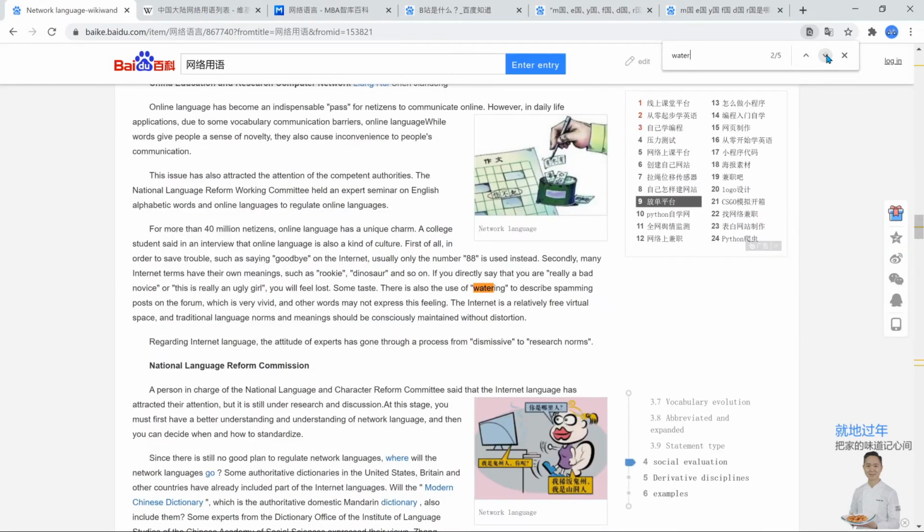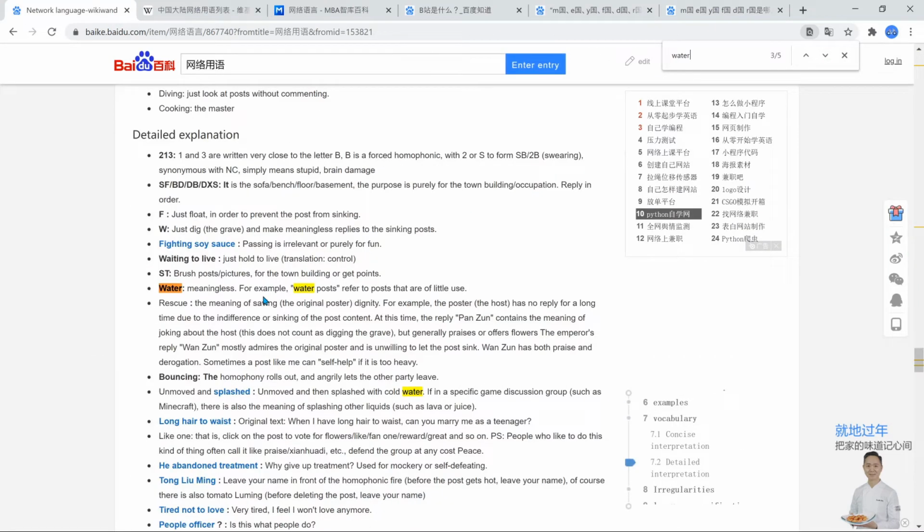One is water. Water generally means meaningless, right? Liu or liu shui, right? Water posts refer to posts of little use, and I've seen some very fascinating terms contain the word water. Liu can also mean liu shui bing, which is a special term for a group of spammers. It's a really fun word. I don't know if that's an actual term used, but I just remember encountering that. I thought, wow, that's really cool language usage.